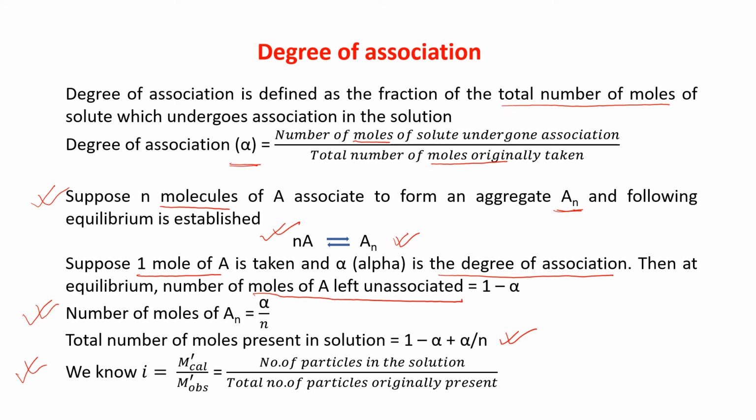We know that i is equal to M dash calculated by M dash observed, which is equal to the number of particles in the solution divided by the total number of particles originally present.